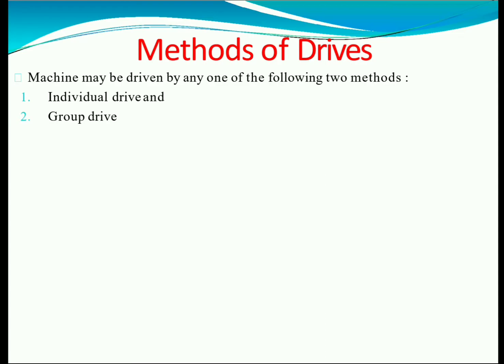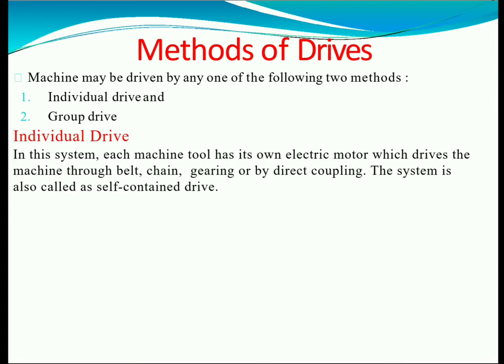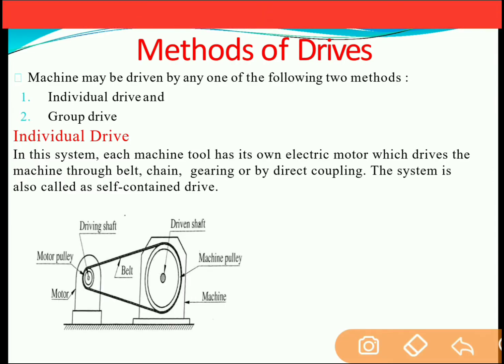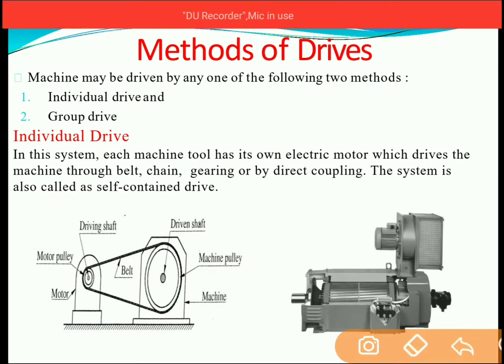Methods of drive. There are 2 methods of drive. First is individual drive and second is group drive. In the individual drive, a single motor is connected to a single machine. As you see in this figure, there is a single motor which connects with the single machine over here with the help of a driving pulley, driven pulley and the belt. So this is called an individual drive.